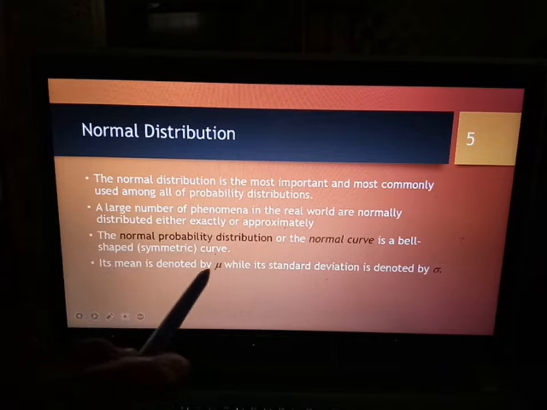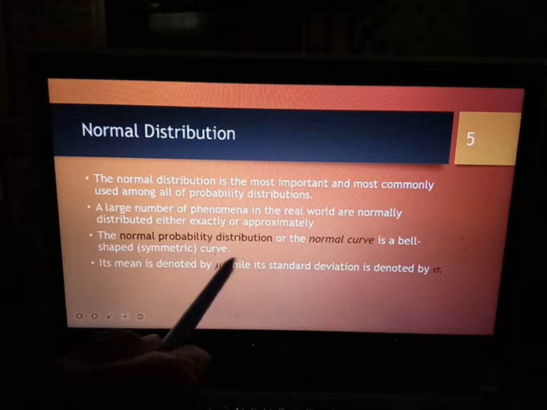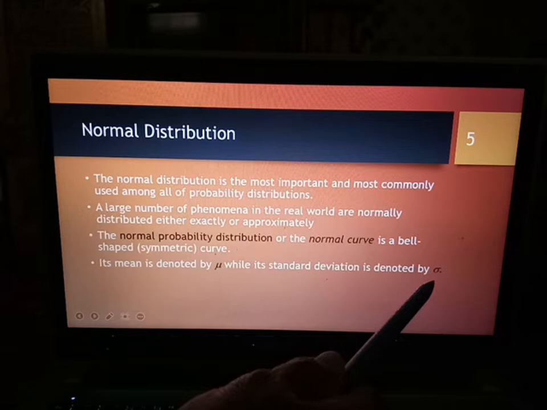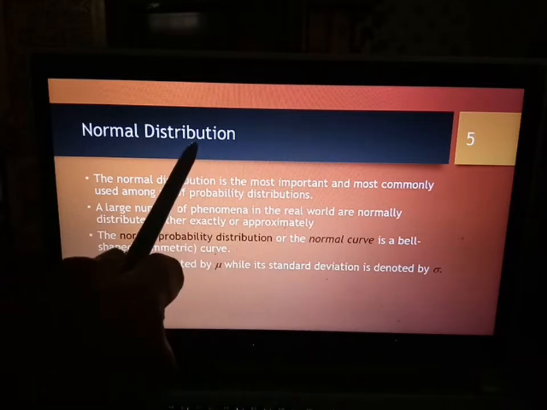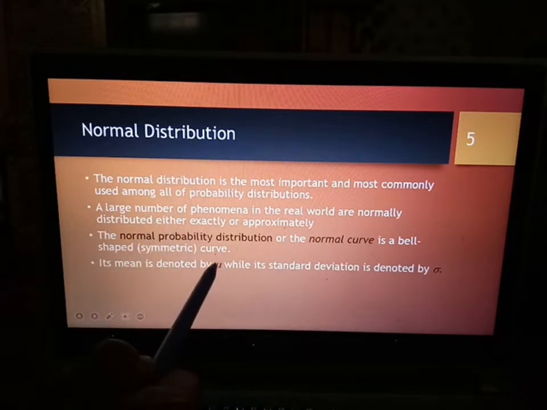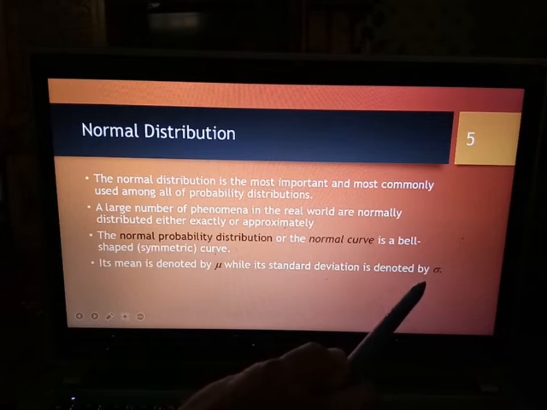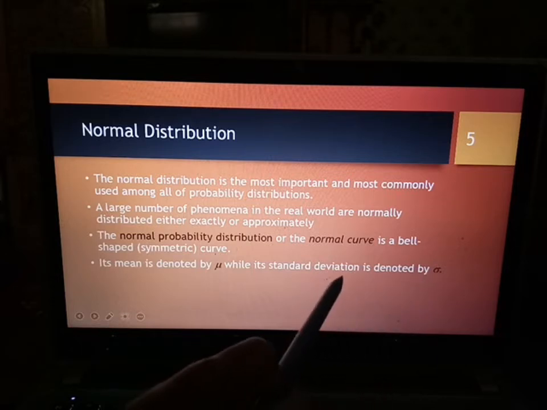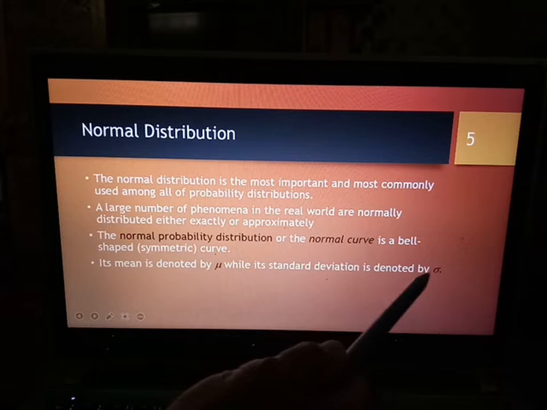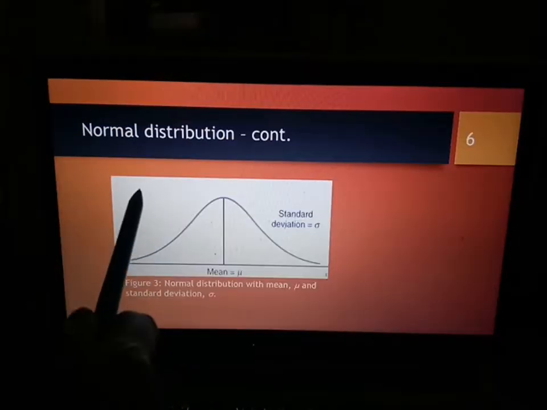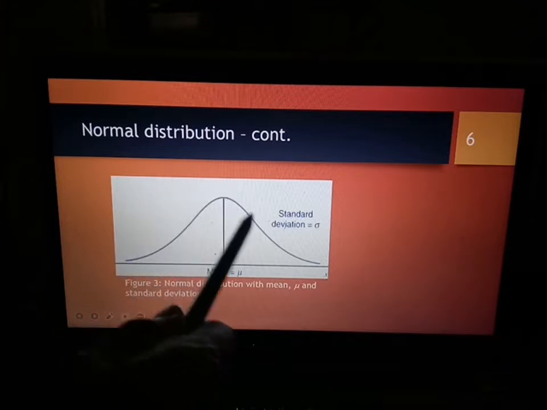Its mean is denoted by mu, average ataupun mean bagi distribution ni diberi oleh simbol mu, while its standard deviation is denoted by sigma. So these are the two symbols for normal distribution. So this is the shape of normal distribution, a bell shape.